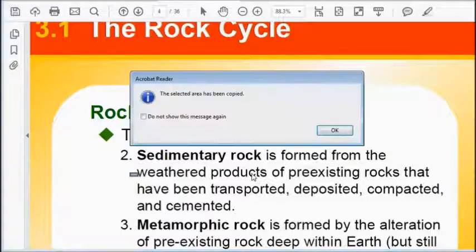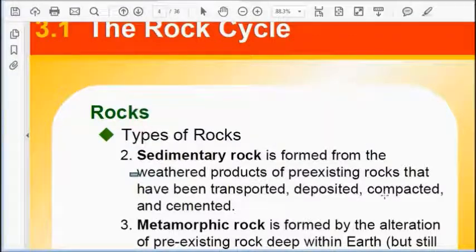Here we have seen the first slide. Now come to the second slide. What is the rock cycle? The second kind of rock is called sedimentary rock. Now this sedimentary rock is formed from weathered products of pre-existing rock that have been transported, deposited, compacted and cemented.